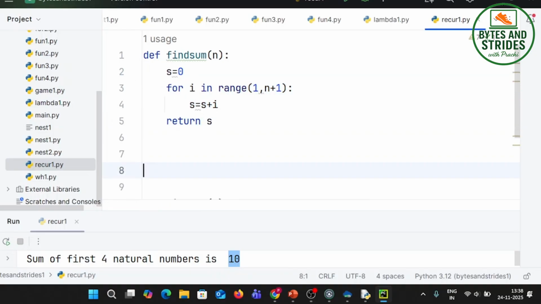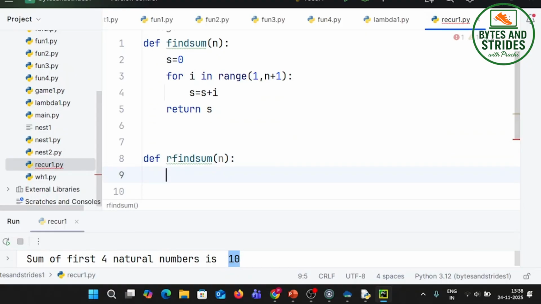How to do this using recursion? So def recursive find sum. So R find sum, like what we discussed. Sum of 4 numbers is 4 plus sum of 3, and sum of 3 numbers is 3 plus sum of 2. So what am I doing? Where do I need to stop?